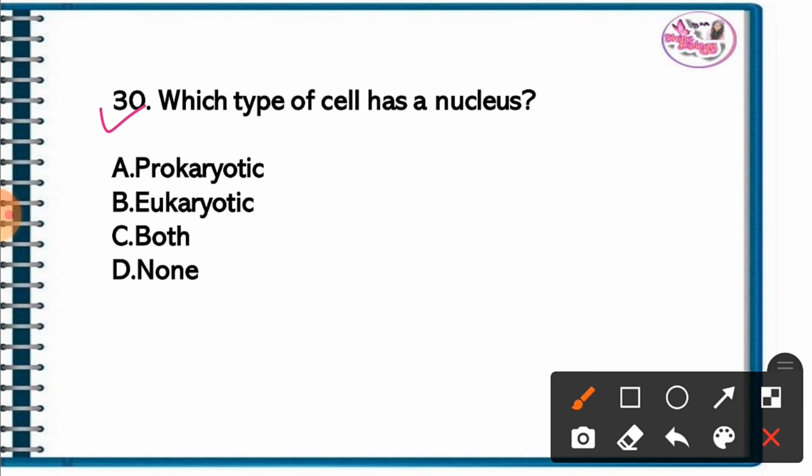Question 30. Which type of cell has a nucleus? The correct answer is option B. Eukaryotic cell has a nucleus.